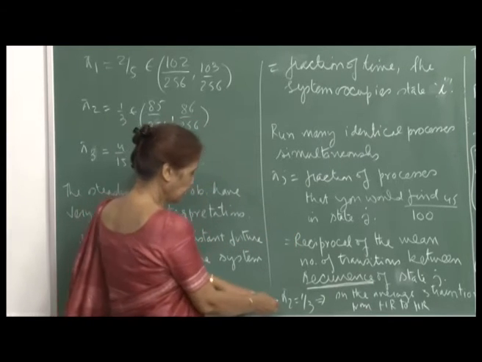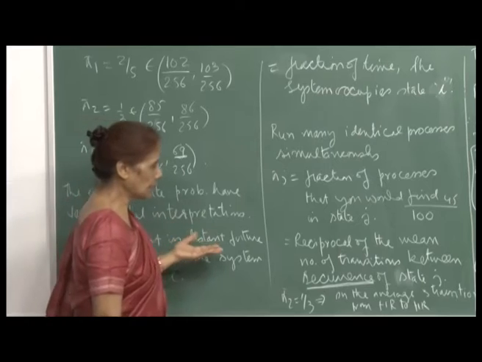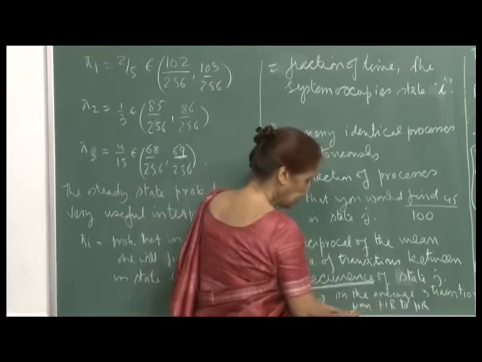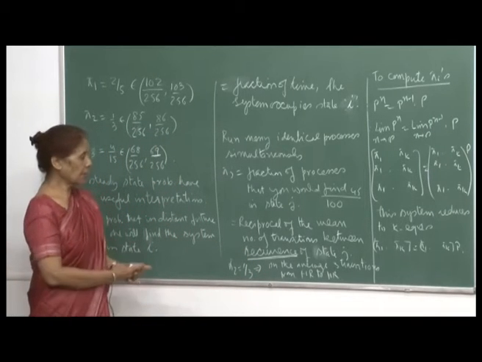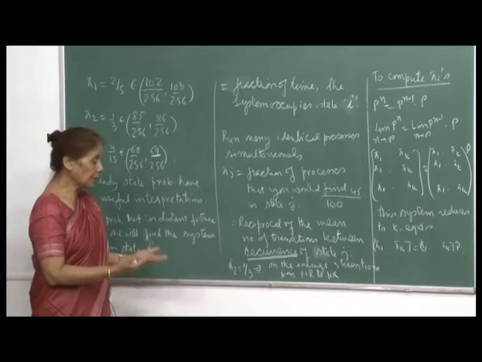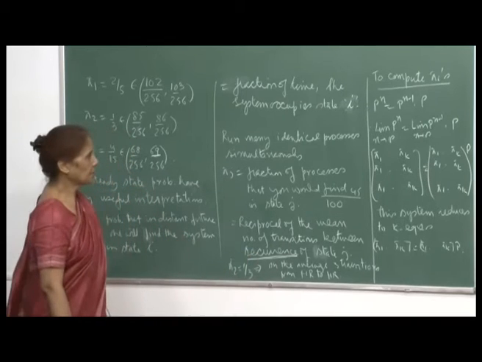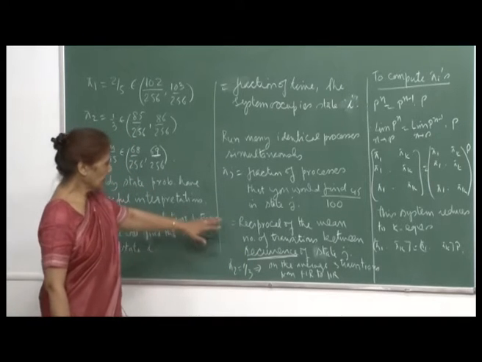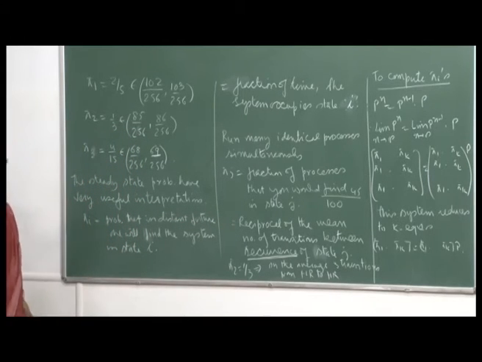So, for example, what we are saying is that since pi 2 is 1 by 3 and pi 2 is our HR section, on the average 3 transitions will be required for this particular employee to go from HR to HR. That means, if he starts his career in the HR, human resource section, then on the average he would require 3 transitions to get back to HR. There are so many interpretations that we can give, and then we will see how we make use of these steady state probabilities to analyze these processes further.